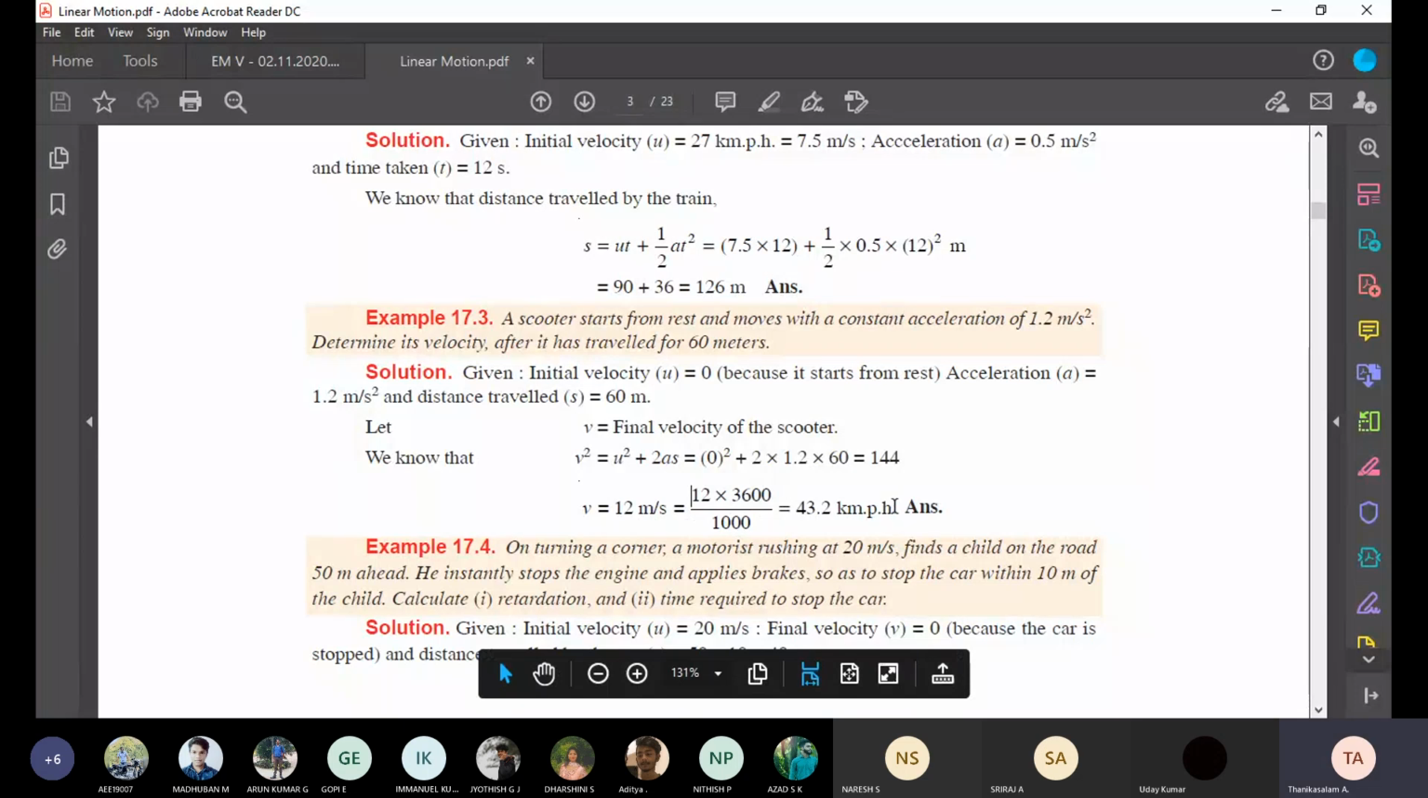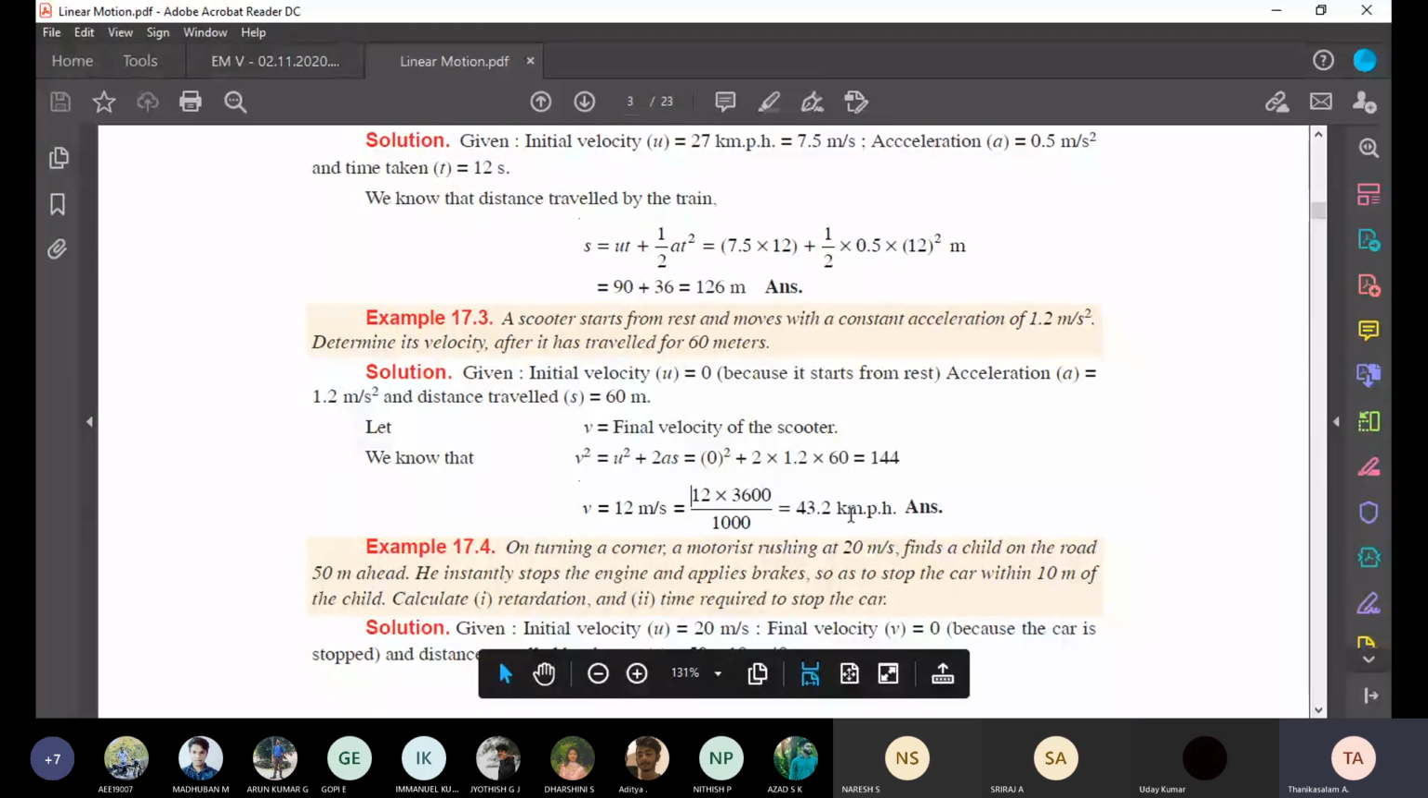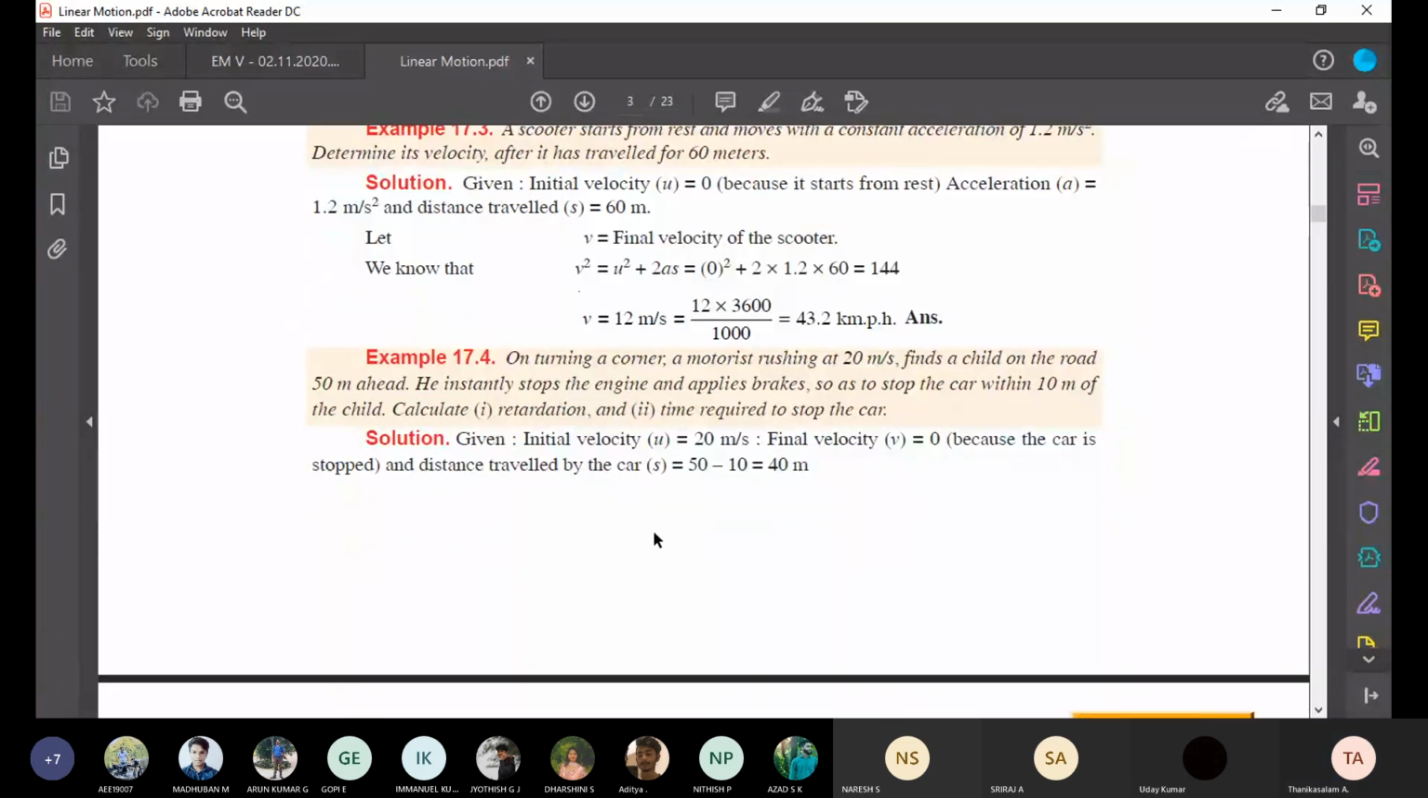So here they converted 12 meter per second into kilometer per hour. They multiply 12 into 3600 divided by 1000. It becomes 43.2 kilometer per hour. Suppose you want the 43.2 kilometer per hour into meter per second. What do you have to do? 43.2 into 1000 divided by 3600. Remember? Okay. Then next question.